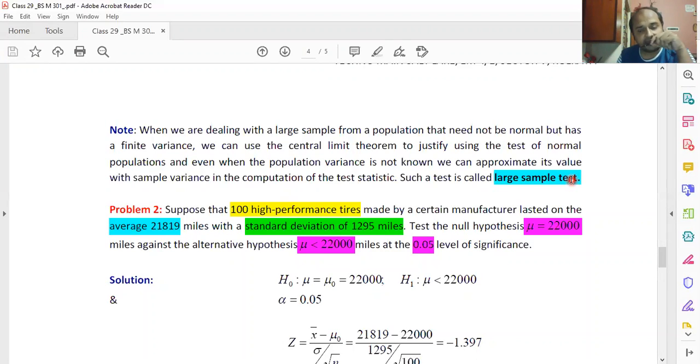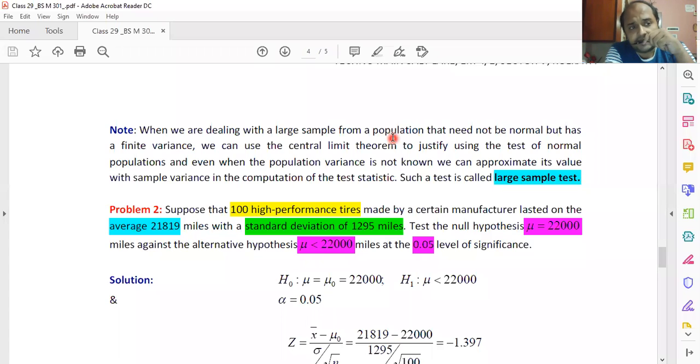Now, why am I saying this? Because, as I told you, there is a gap in your syllabus, and the gap is point estimation. If the population variance is not known, then we are guessing the population variance by the sample variance. That is another scenario in which large sample tests are applied.